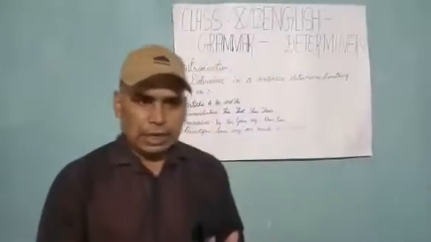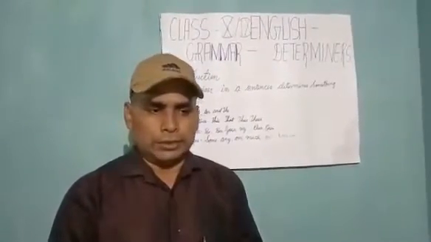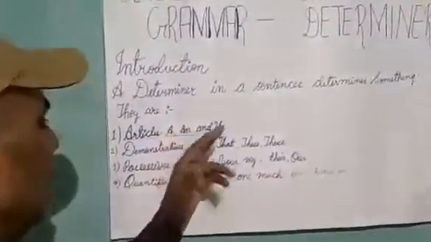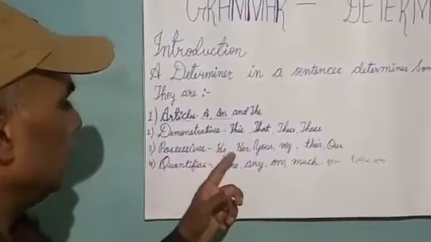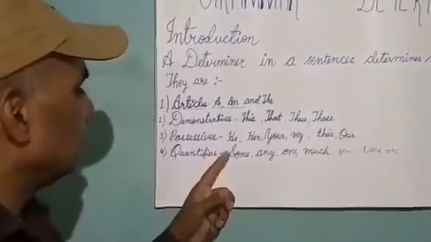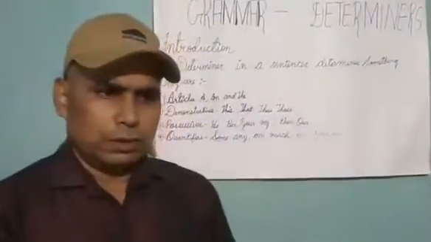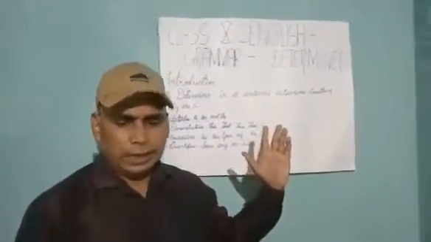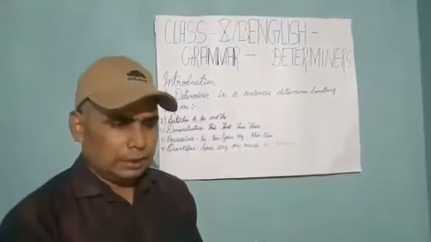Regarding this chapter, I have already stated what determiners are and which words are generally used as determiners: the articles a, an and the; demonstratives this, that, these, those; possessives his, her, your, my, their, our; and some other words like some, any, one, much, few, little, etc. Most of them are adjectives, but in need of time, they are used as determiners also.